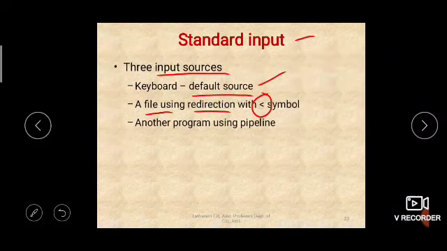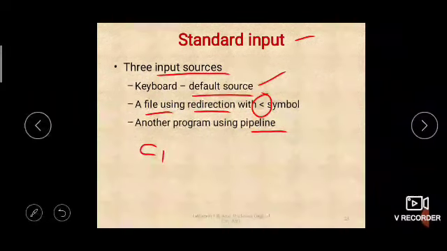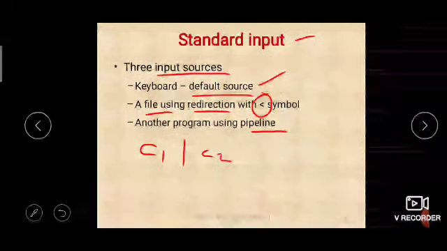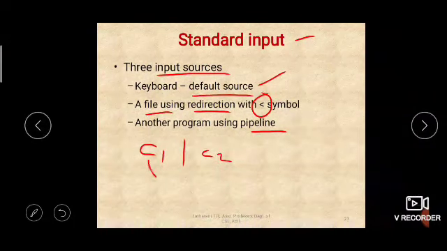And then a program using a pipeline. A pipeline also uses the standard input. How does the pipeline use the standard input? In the previous class we have seen that a pipeline is used like this: command 1, command 2, right? Now the output of command 1 will serve as an input to command 2, right? So the output of command 1 will go to command 2 as an input.